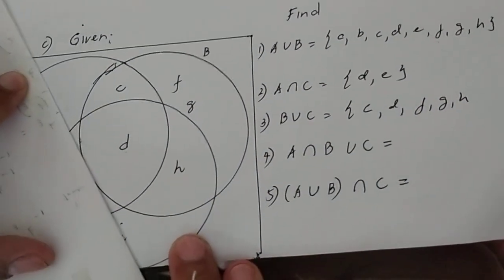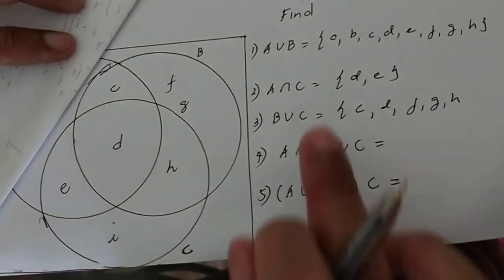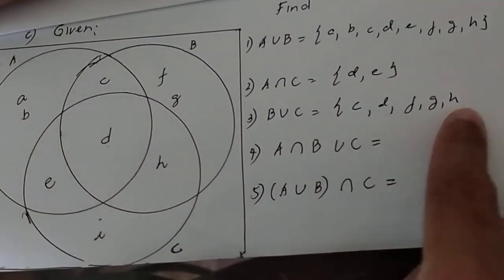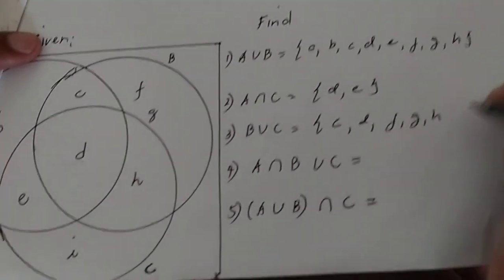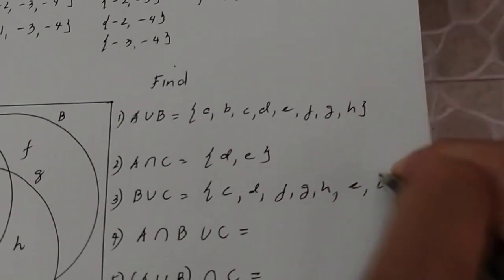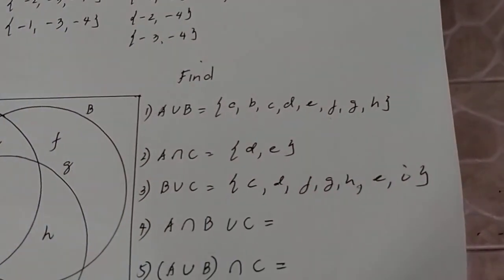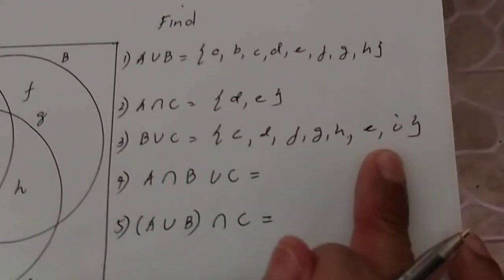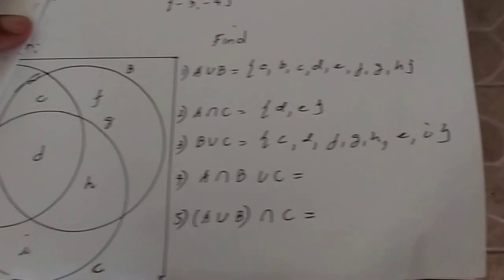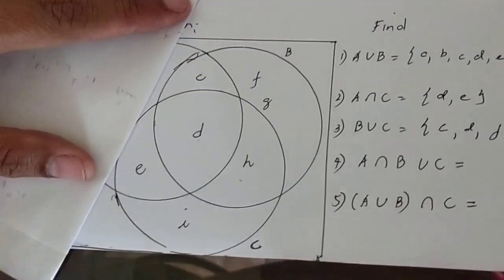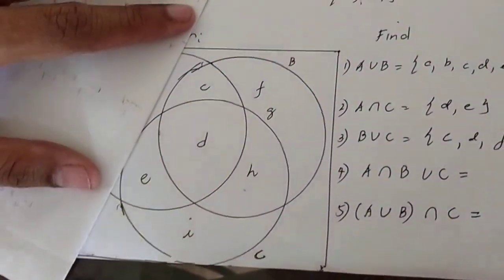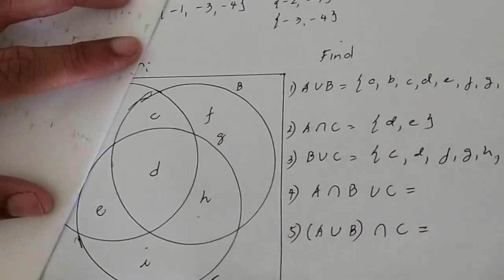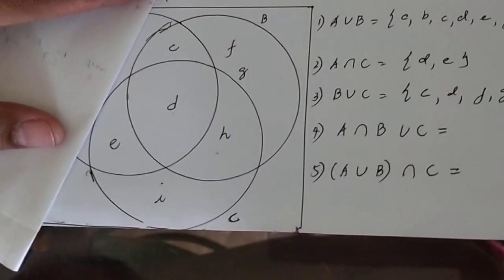Ito yung sa B. Yan yung sa B. Sabi union of C. Ito yung sa C. Kaya lang, may D, H na tayo. Hindi na natin isusulat yan. So, ilalagay na lang natin dito is I. Hindi siya naka-arrange, pero okay lang yon. But we may arrange it, no? Bakit hindi ko in-arrange? Just to show you na yung intersection ng D, H hindi dapat maulit. Bakit? Because D, H is part of set B and also a part or element of set C.